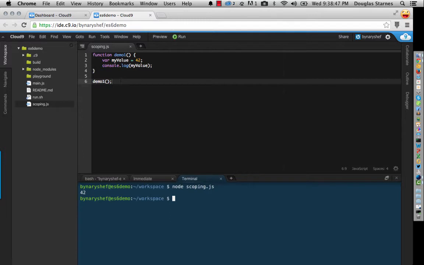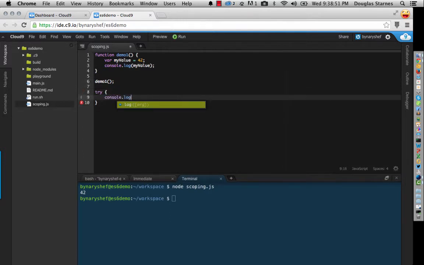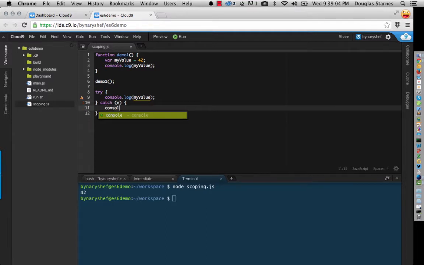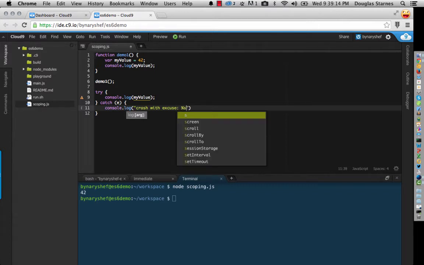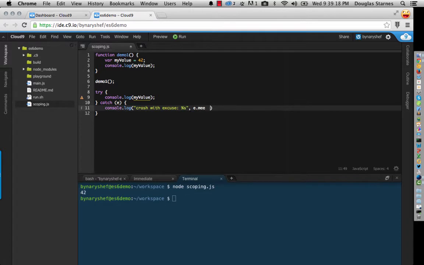Okay. Let's try, however, to access this variable outside of demo1. And if it doesn't work, we're going to catch an exception and print an error out with something that says crash with excuse, and then the message of the exception.